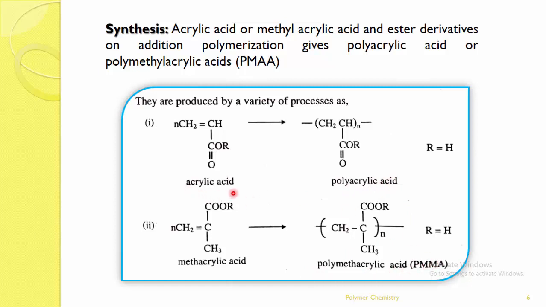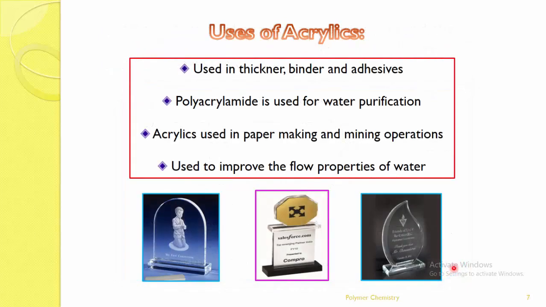If you take the acrylic acid, the polymer becomes the polyacrylic acid. If you take the methacrylic acid, the polymer becomes the polymethacrylic acid as the final polymer. Let me see the applications or the uses. Very simple. The main property we have seen is that it looks glassy or transparent, and is a brittle material.